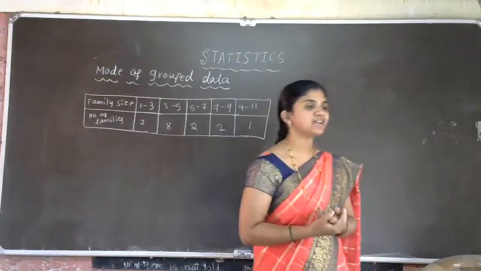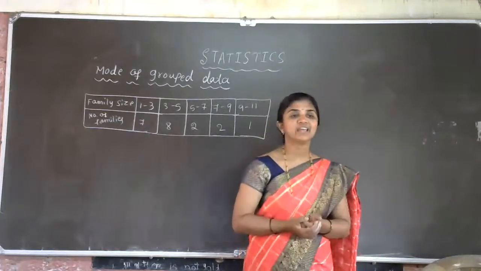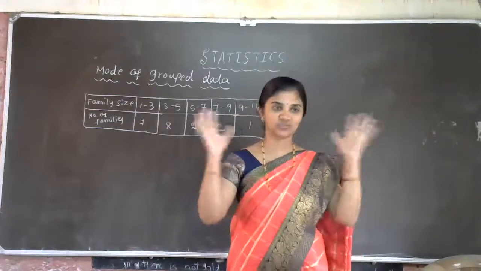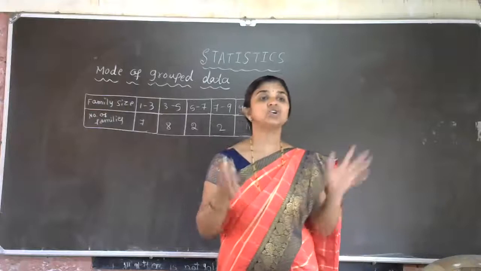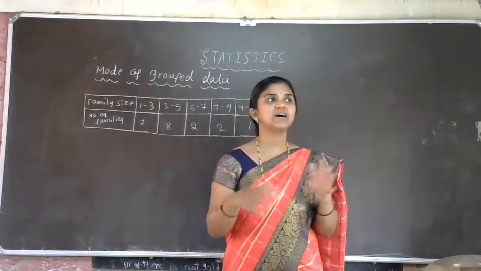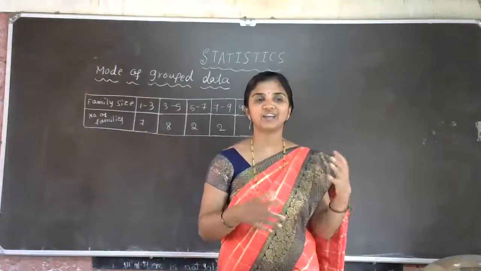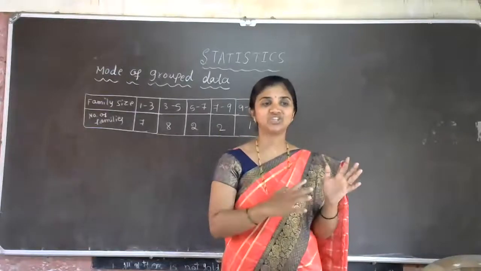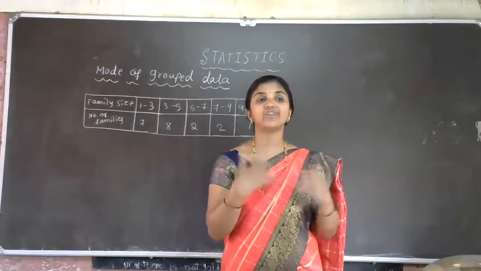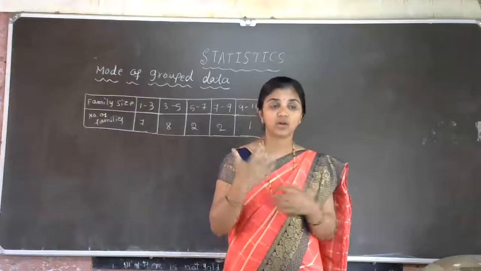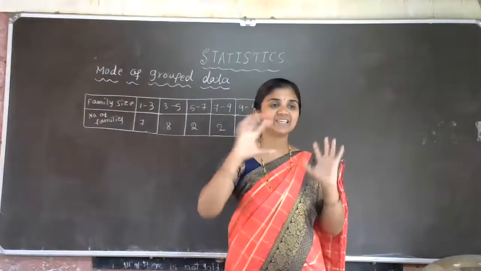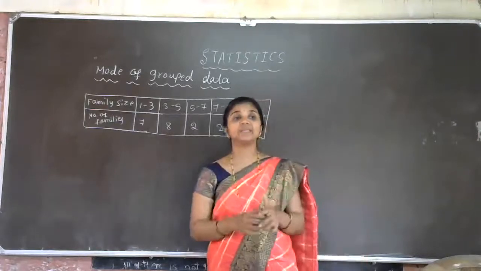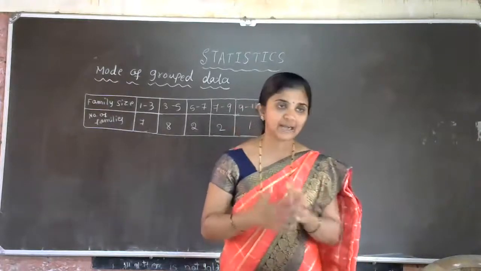In the last class, we discussed the basics of statistics that we learned in the ninth standard. What is data? Collection of data, primary data, secondary data, grouped data, ungrouped data, what is the range of the data, how to find the class mark, and what is the class size. So we discussed these basic concepts and we learned one more new topic, that is mean of grouped data.